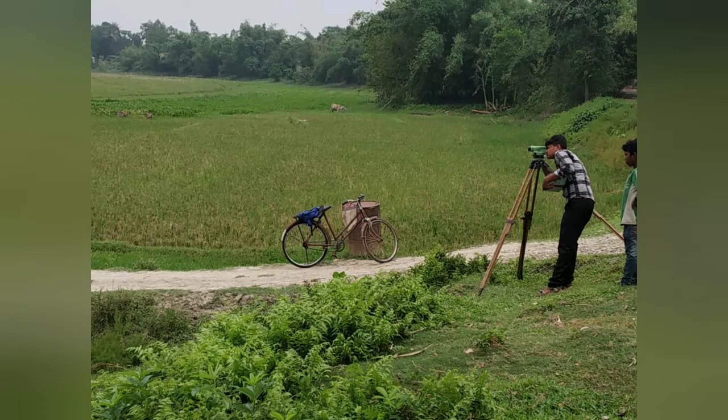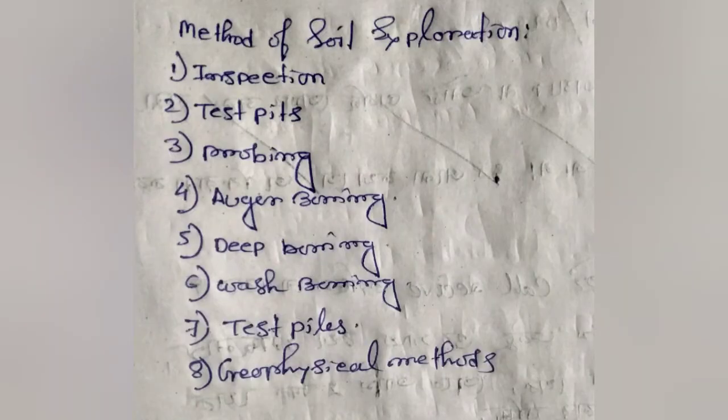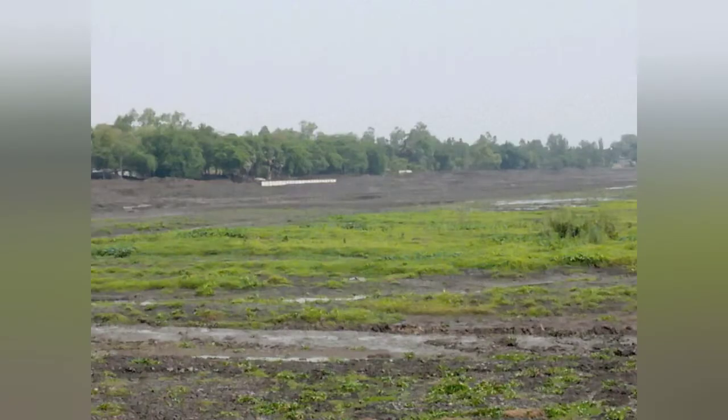Next we go to soil exploration, the methods by which we can explore a soil. The first is inspection, next test pits, probing, auger boring, deep boring, wash boring, test piles, geophysical method. What is inspection? In any project, inspection of the site is the first step. Inspection of the site should be carried out prior to the design of the structure. In this process, exposed surface of the ground, old cuts, etc. are examined.